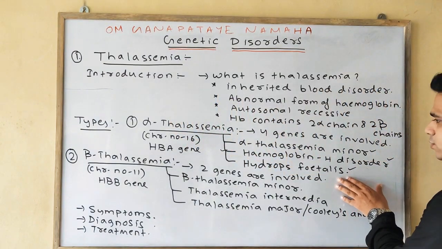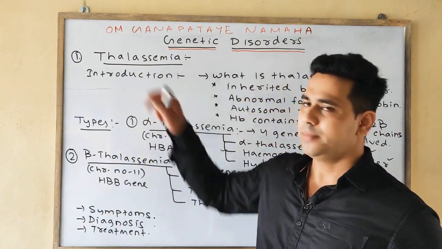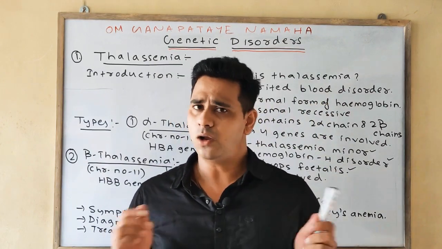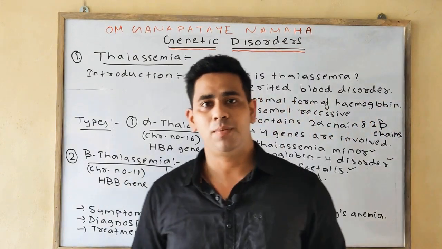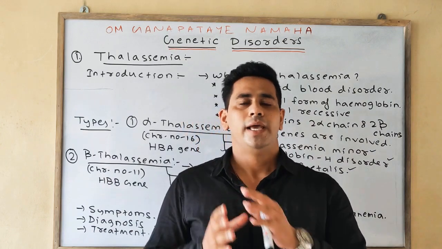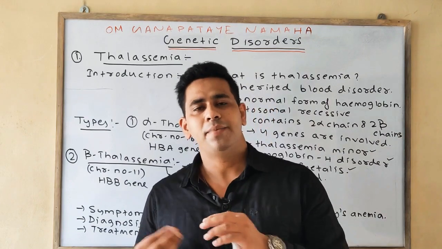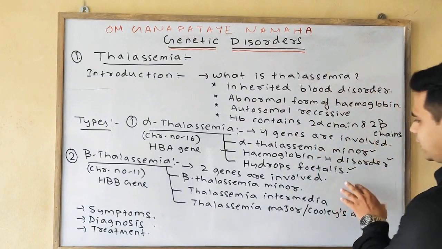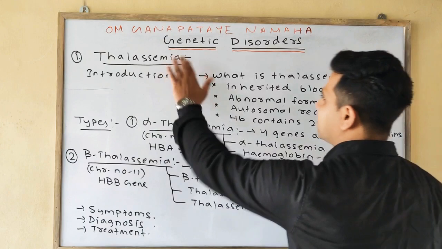Last one is hydrops fetalis, which is the major form of thalassemia. In this, 4 genes are deleted or mutated, and the child is stillborn, meaning the child is either dead in the mother's womb or dies immediately after birth. That is called stillborn, which is seen in hydrops fetalis, and hydrops fetalis is the major form of the thalassemia.